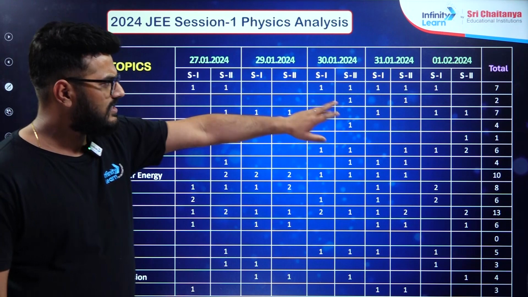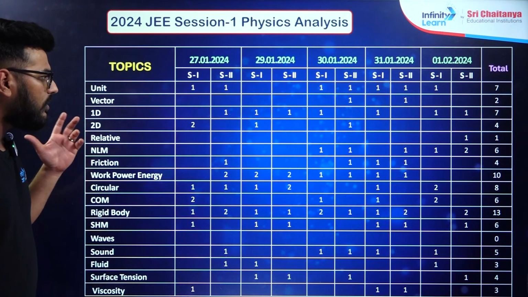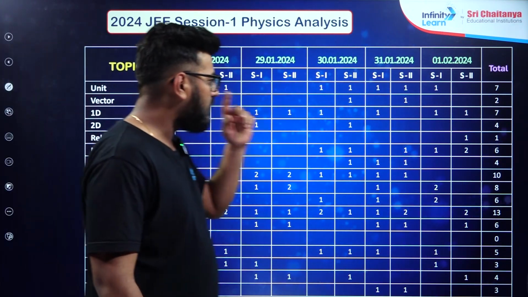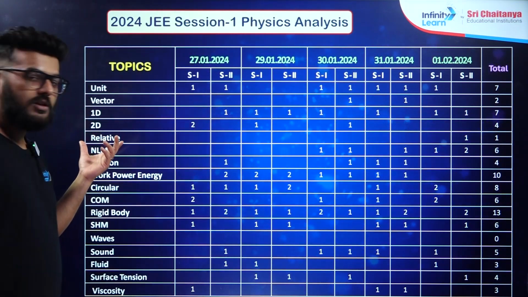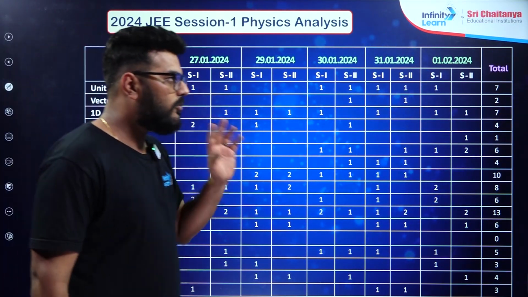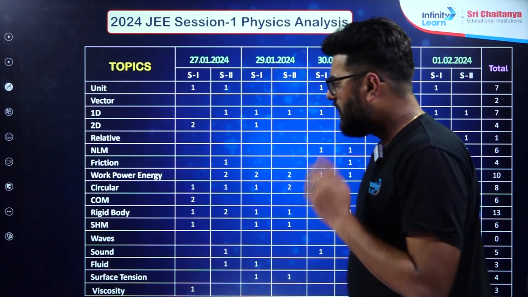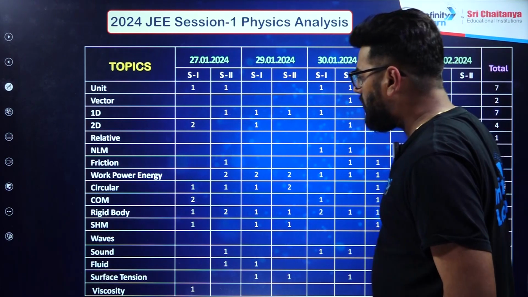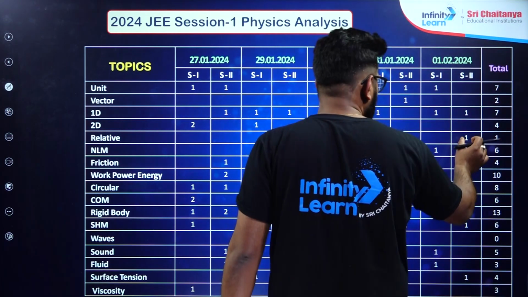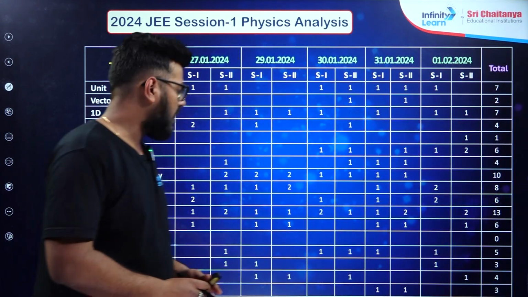Then vectors, yes, there were some in some shifts. Then talking about 1D and 2D motion, just look at the score over here. 7 questions in total have been asked from one-dimensional motion, and in two-dimensional around 4 were there, mostly of projectile motion. Then talking about relative motion, we don't see any apart from the first paper, wherein in shift 2 a single question was asked over here.